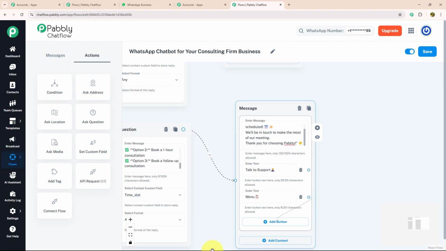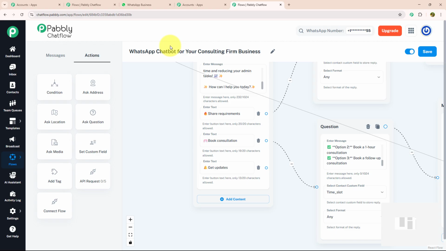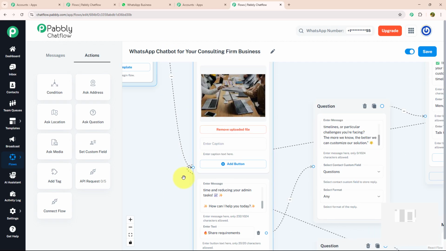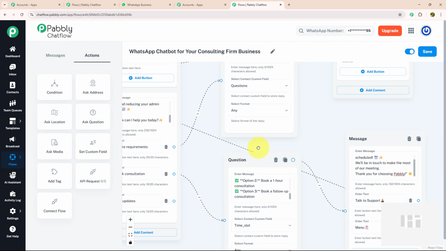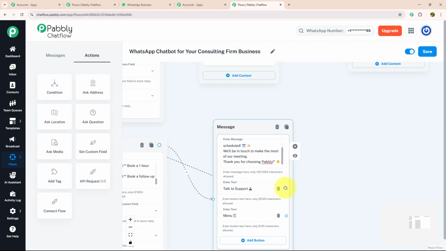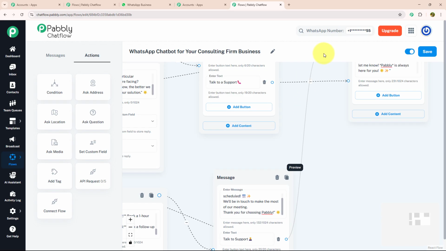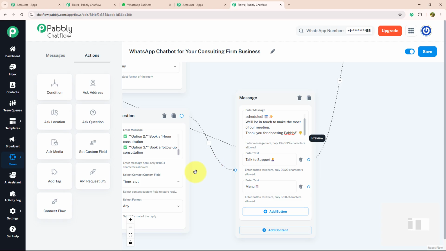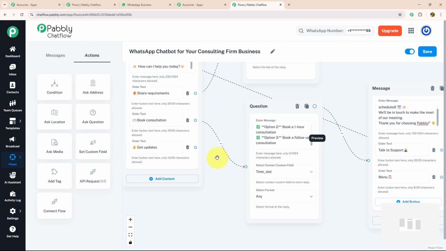Again, I'm going to connect this menu button with our initial message as I have told you earlier, and I'm going to connect talk to support button with the message that we have recently put for talk to support like this. Let's move to our last action button, which is get update.